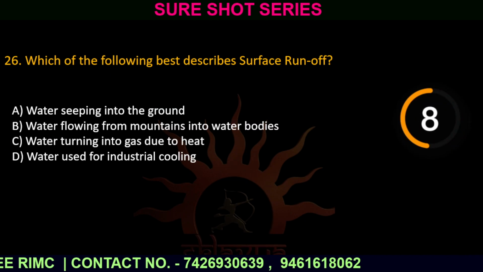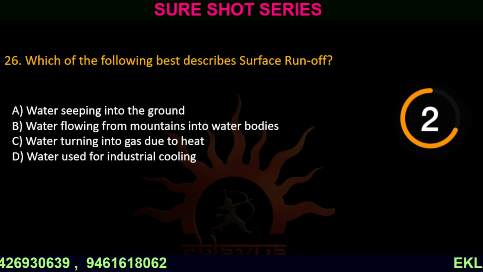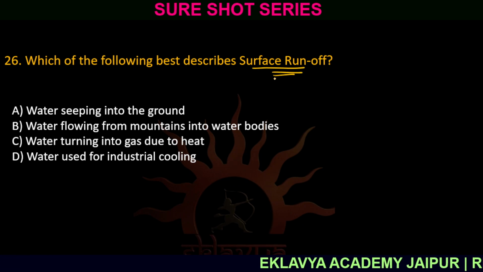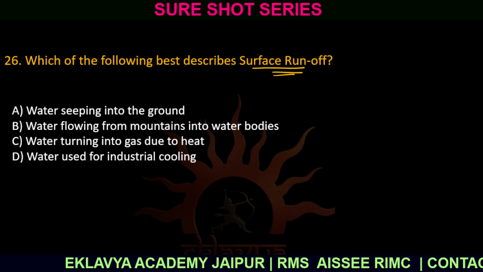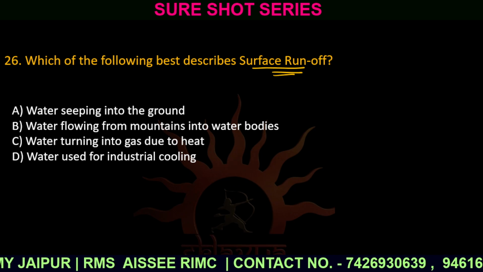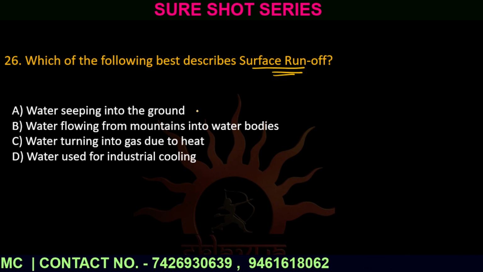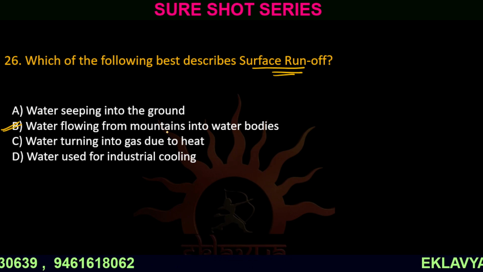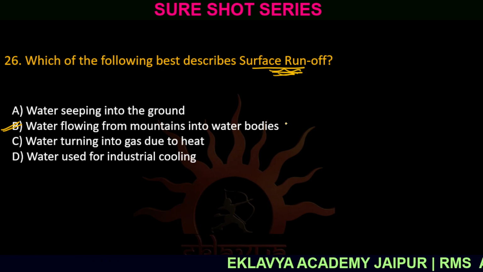Question number 26. Which of the following best describes surface runoff? Option number A, water seeping into the ground. Option number B, water flowing from mountains into water bodies. Option number C, water turning into gas due to heat. And option number D, water used for industrial cooling. The correct answer is option number B, water flowing from mountains into water bodies. This describes surface runoff.